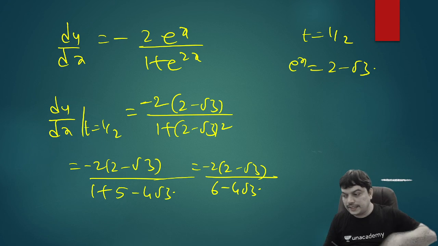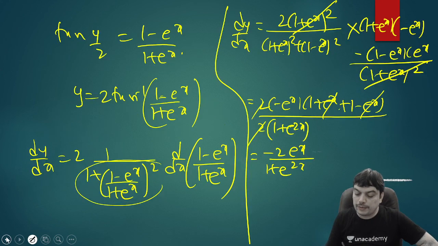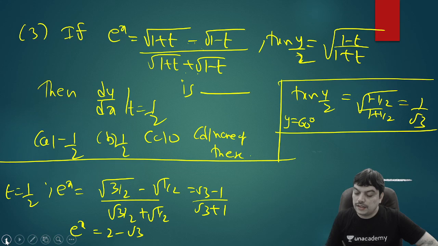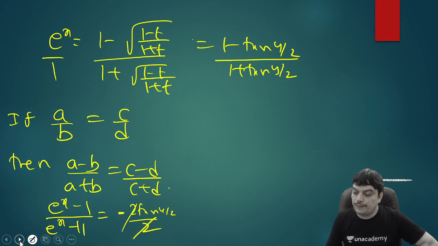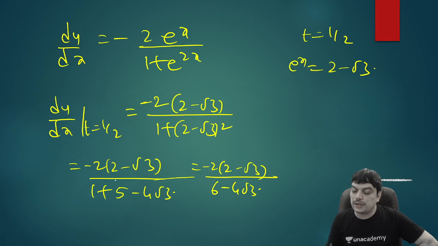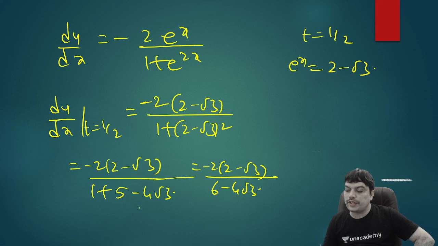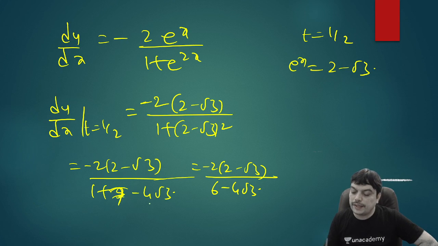So let us calculate and see what was the value of e power x. Let me go back and see. It was 2 minus root 3 only. So when you substitute that, you are getting minus 2 into (2 minus root 3) by 1 plus (e power x) whole square, which was square of this, (2 minus root 3) whole square, which is not 5 here. What is this number? It is actually 7 minus 4 root 3. So you'll actually get 8 minus 4 root 3.